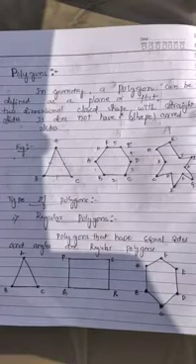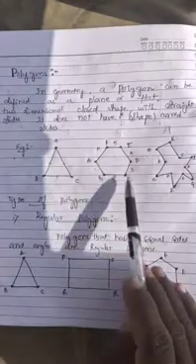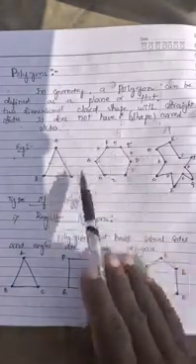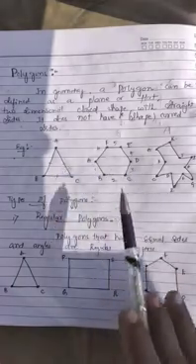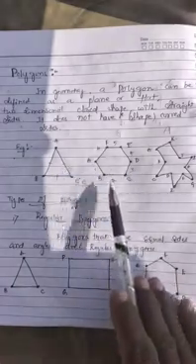If a polygon has four sides, that is a quadrilateral. If a polygon has five sides, then it is a pentagon. But here we have a closed plane figure, a closed polygon, that is A, B, C, D, E, F. It has six vertices and six line segments. Hence it is a hexagon.